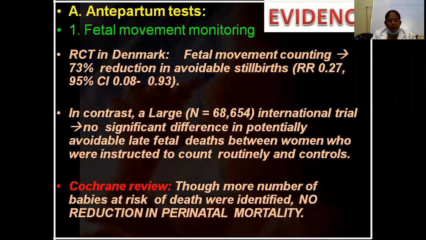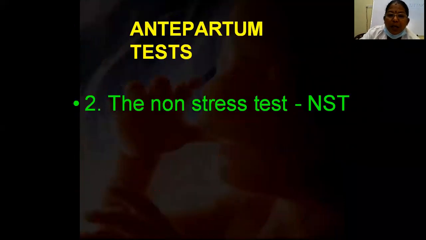So a greater number of babies at risk of death were identified, but there is no reduction in perinatal mortality as such. But we can identify the babies. So this is the first thing which we can do to reduce fetal mortality.